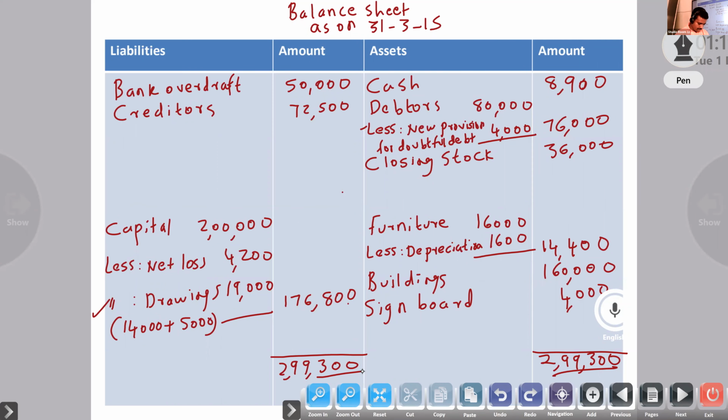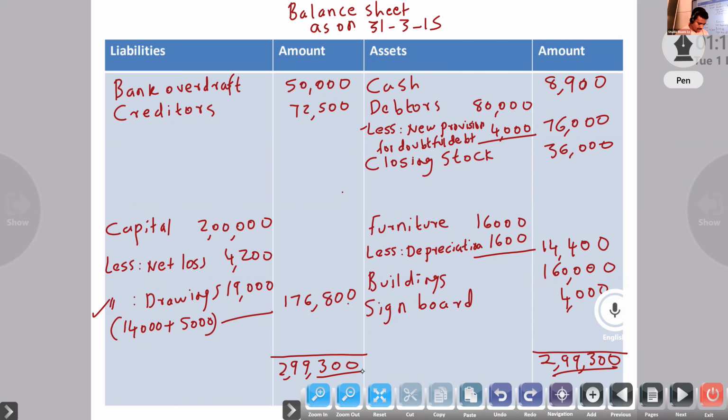Now, the ninth one. You have to look at the ninth question. First, closing stock is given.